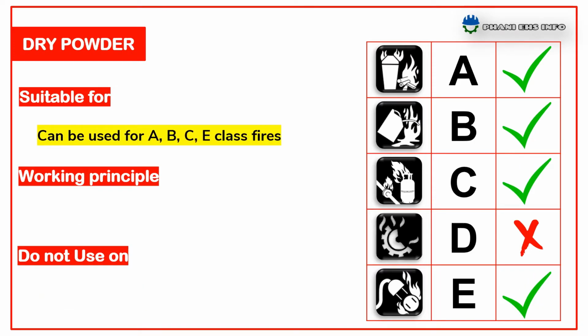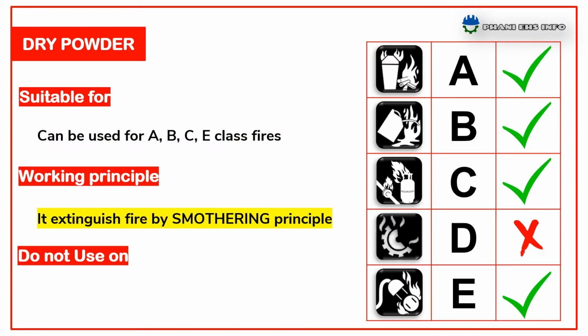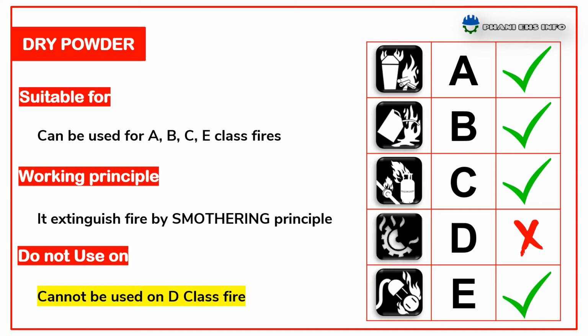Dry powder can be used for A, B, C, E class fire. It extinguishes fire by smothering principle. It cannot be used on D class fire.